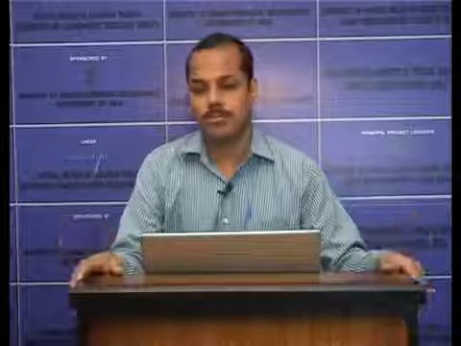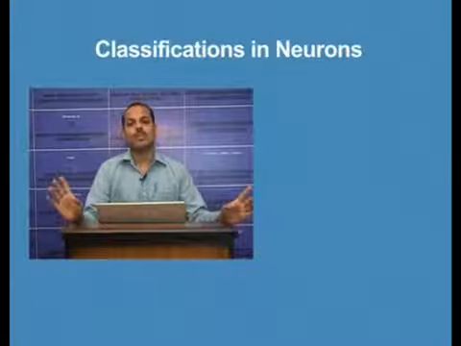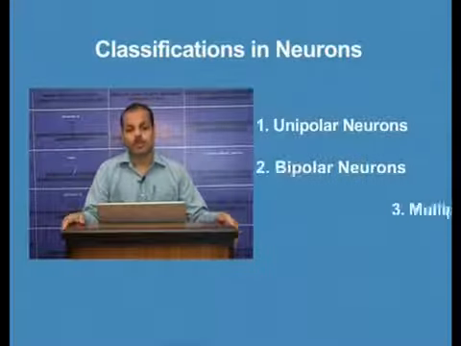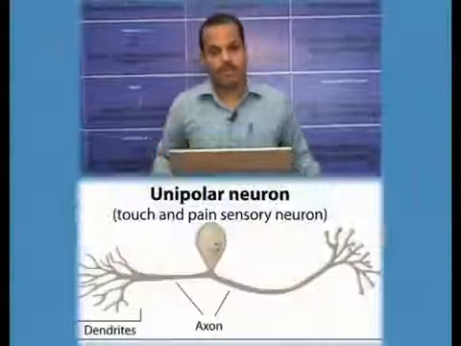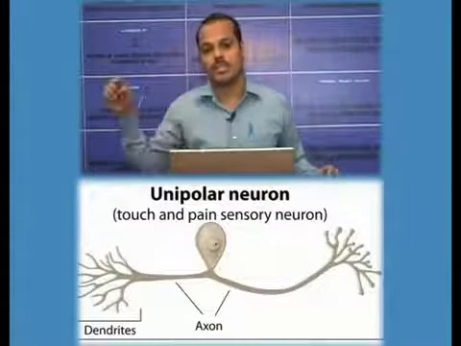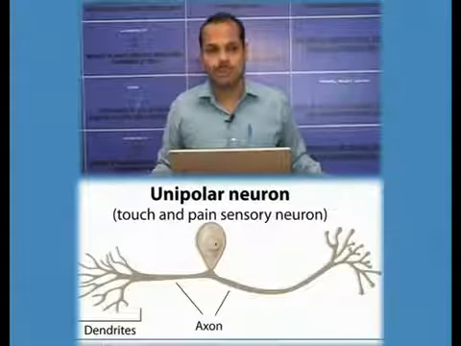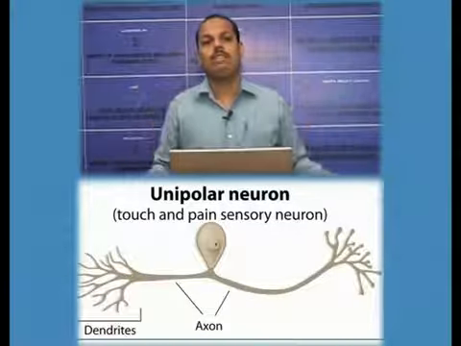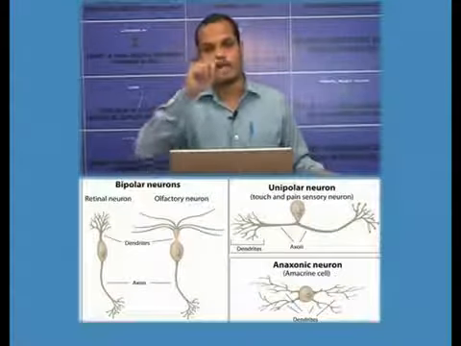Now, based on the fibers extending from the cell body, neurons can again be classified into three. These are unipolar, bipolar, and multipolar. All neurons have a cell body, an almost rounded cell body. If only one extension comes from the cell body, this type of neuron is called a unipolar neuron. If only one extension is there, it is only an axon. It will be a cell body and an axon.